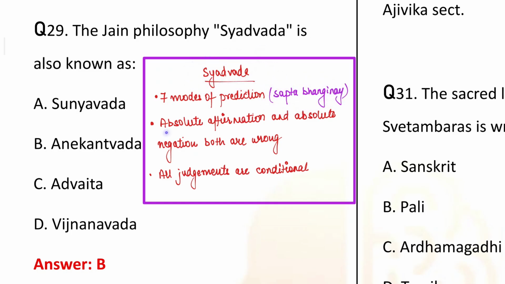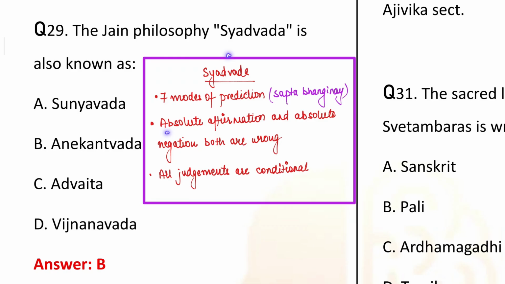Now, what does it mean? It means that all our judgments are necessarily relative, conditional and limited. Whatever judgment we make, it depends on something, and it is limited. It is not the ultimate truth.